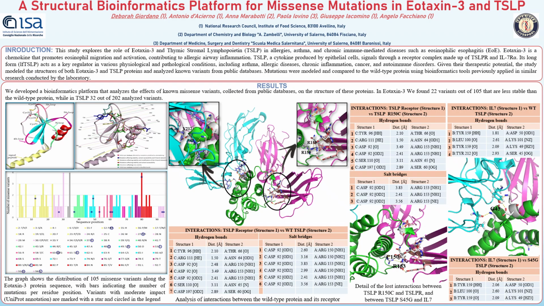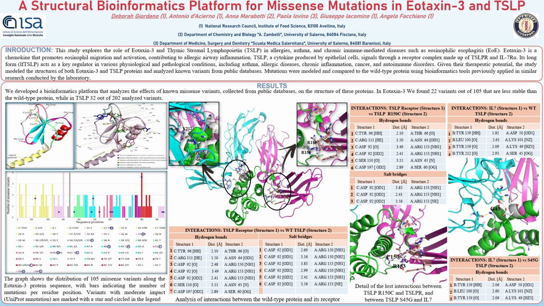For this work, we applied a modeling and analysis pipeline previously established in our laboratory to generate full-length structural models for both proteins and analyzed 105 protein variants for eotaxin 3 and 202 protein variants for TSLP, all derived from known single-point mutations. Because available structures were either incomplete or included regions of low confidence, we generated 10 new models for each protein using MODELLER 9.22, integrating data from the best available experimental structures and AlphaFold prediction.